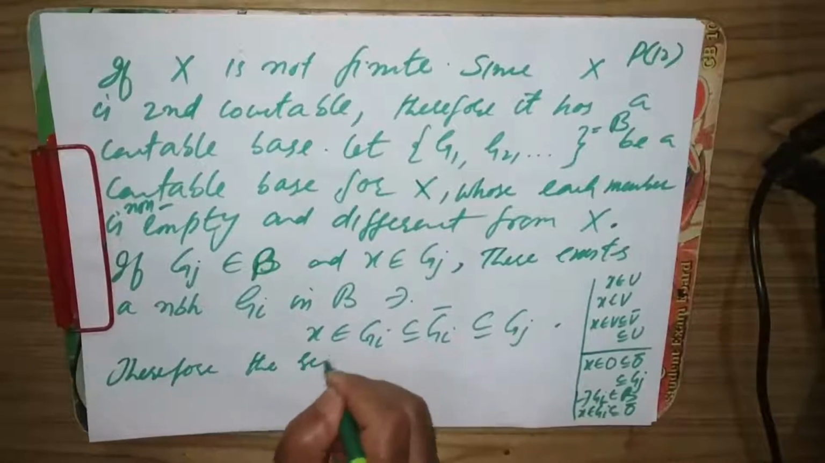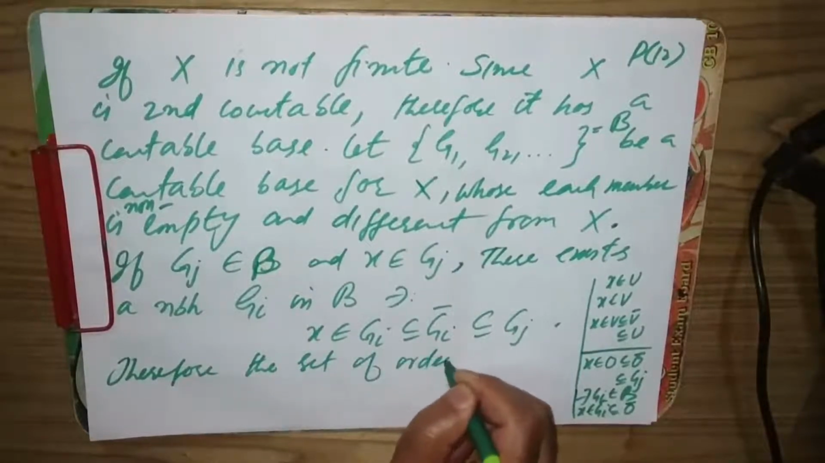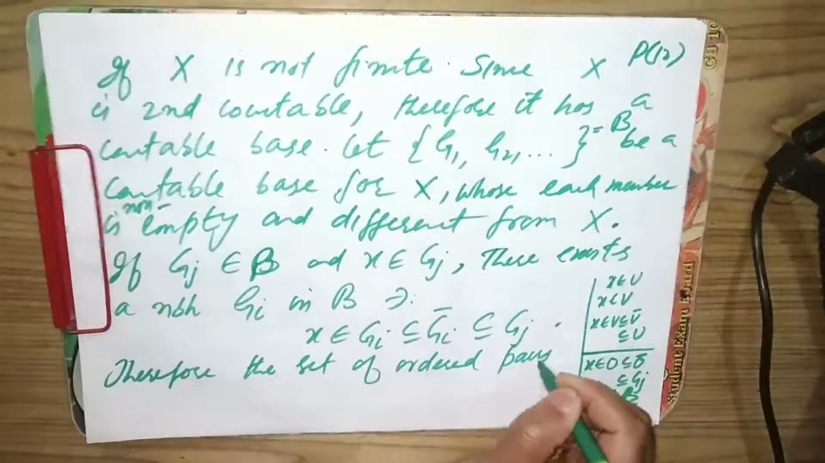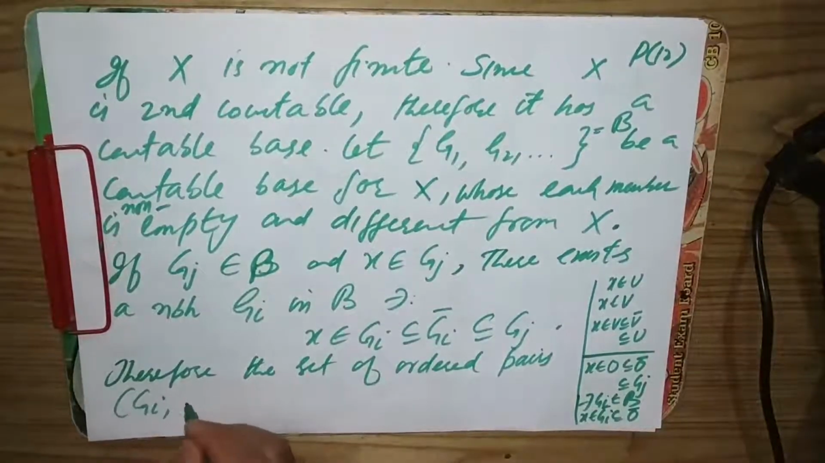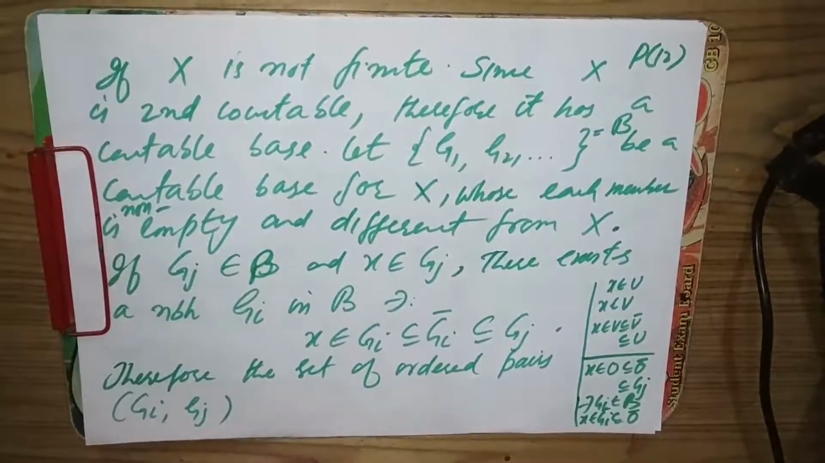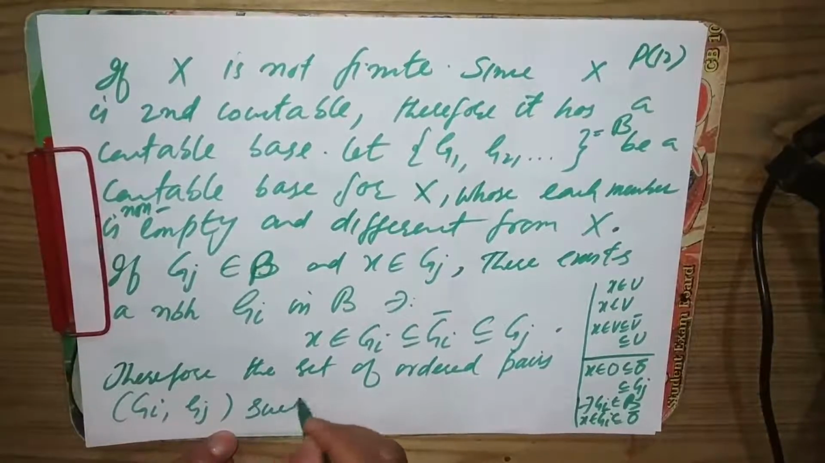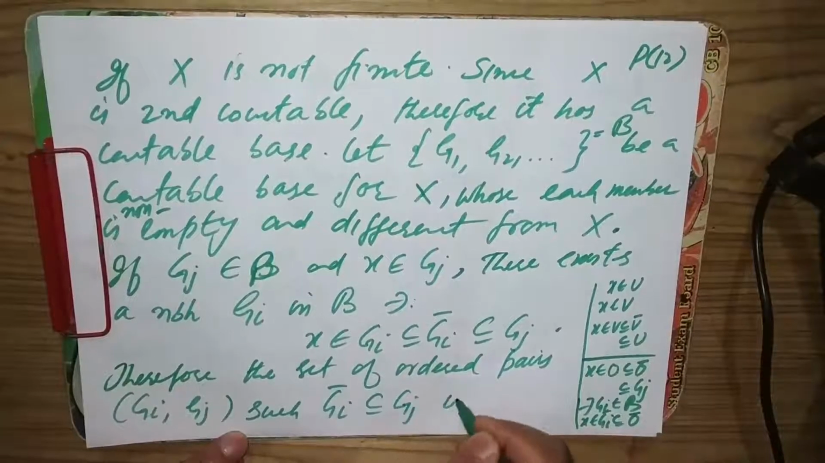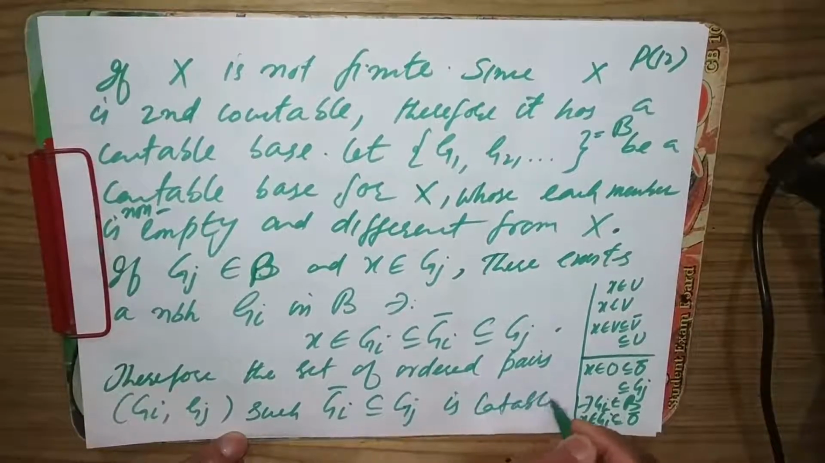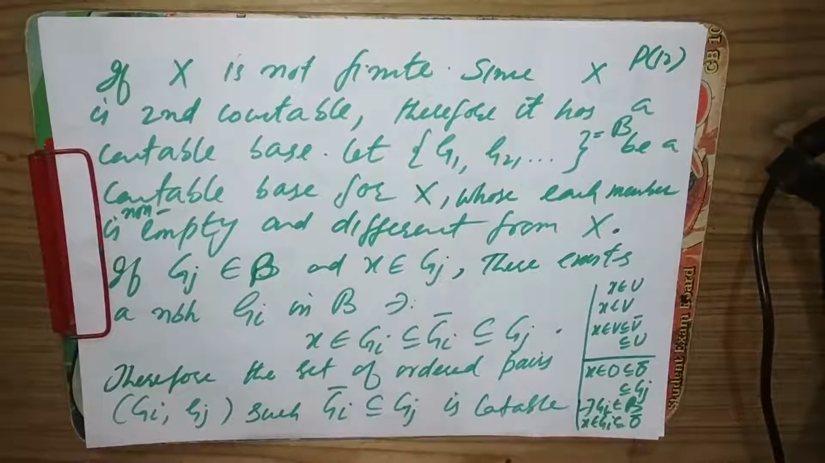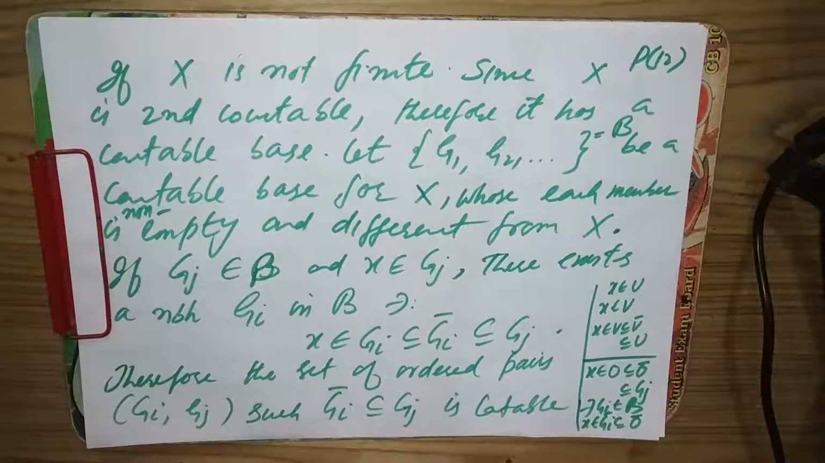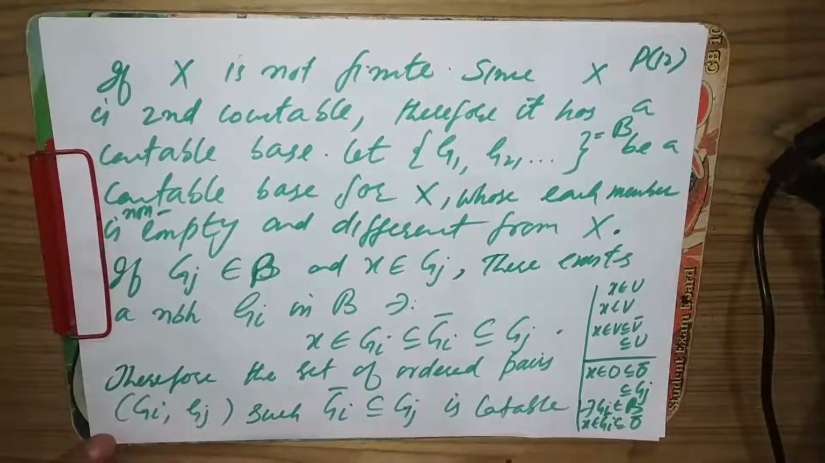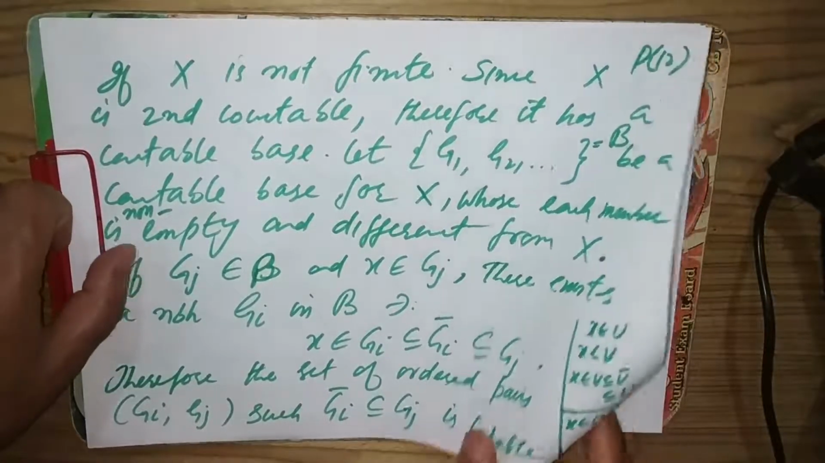So the set of ordered pairs Gi, Gj such that Gi closure is a subset of Gj is countable. It's a countable collection because the Gi's are countable. We can arrange this countable class.